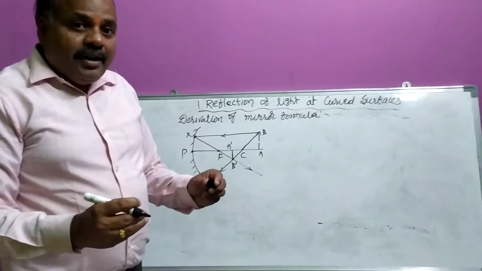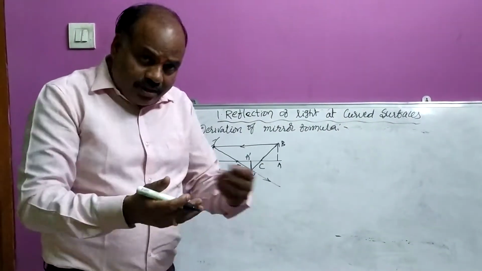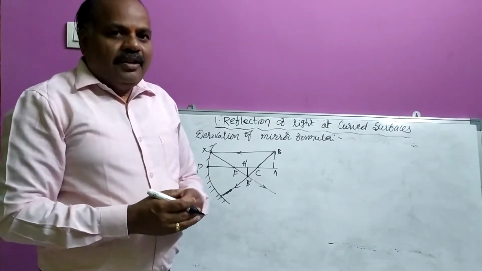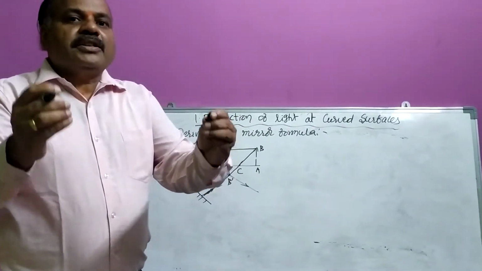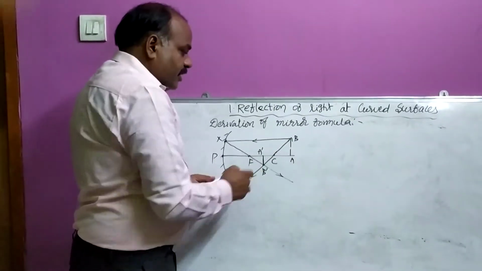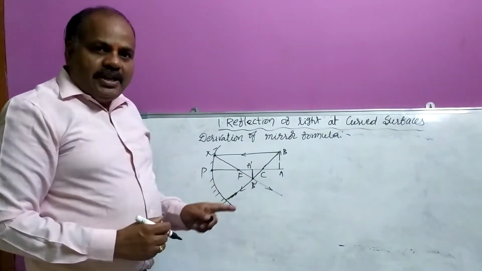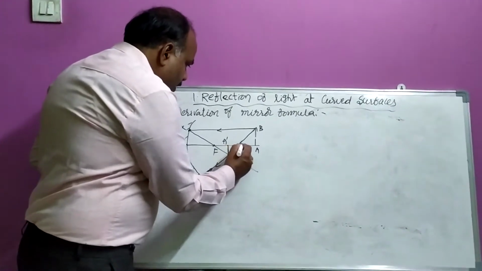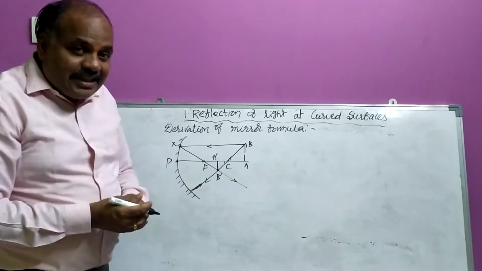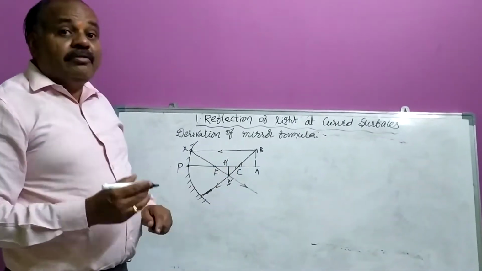Here we need a small mathematics knowledge. In our previous classes or in this 10th class, you have discussed similarity of triangles. When are two triangles said to be similar? See here, I am taking two triangles, A, B, C and A dash, B dash, C. Now compare these two triangles, dear children. Here, this angle and this angle, these two are called vertically opposite angles. Vertically opposite angles are always equal. So these two are always equal.